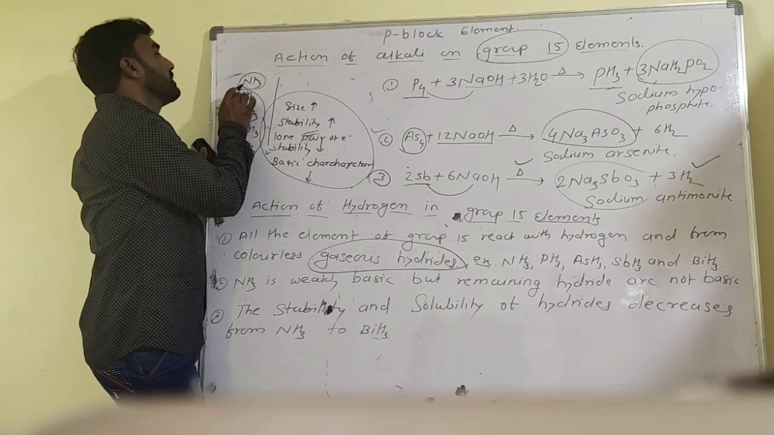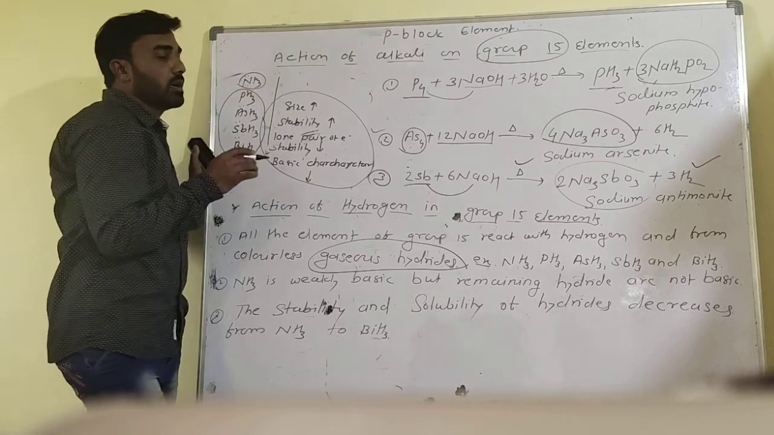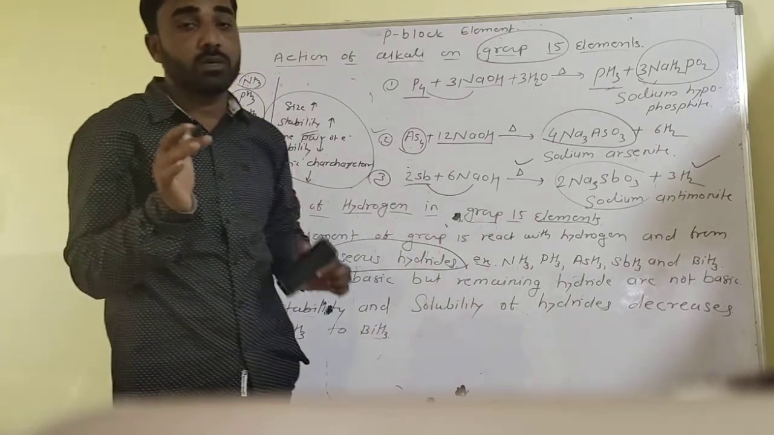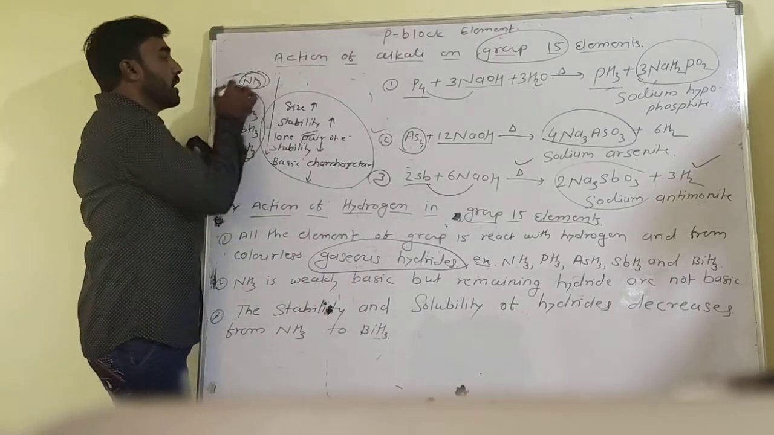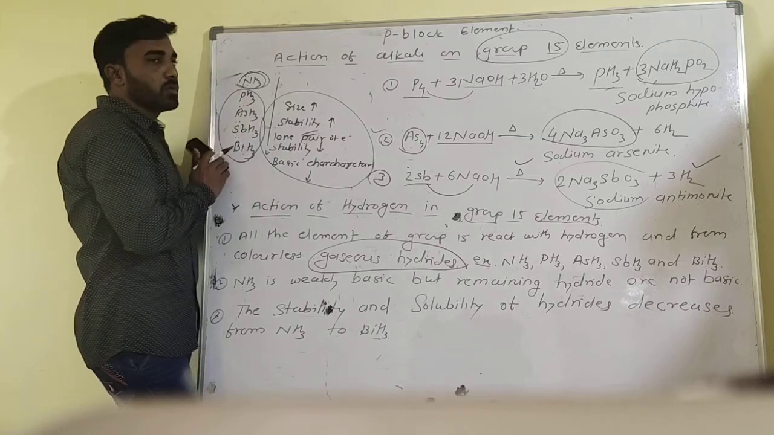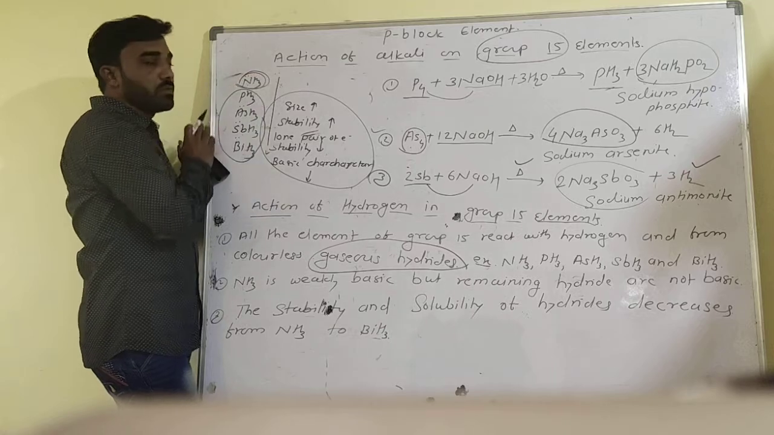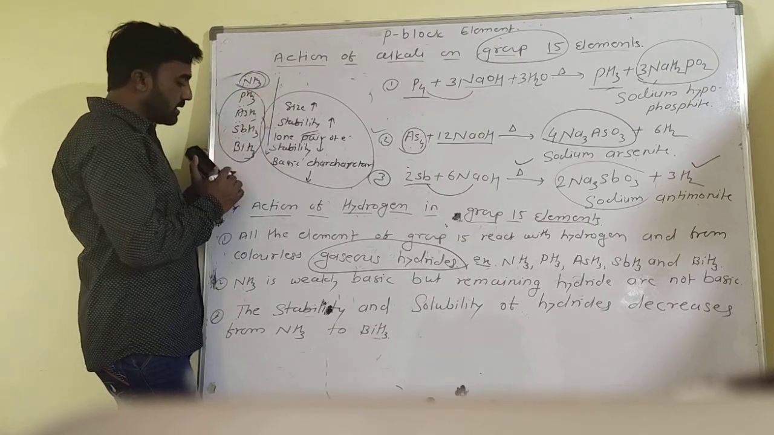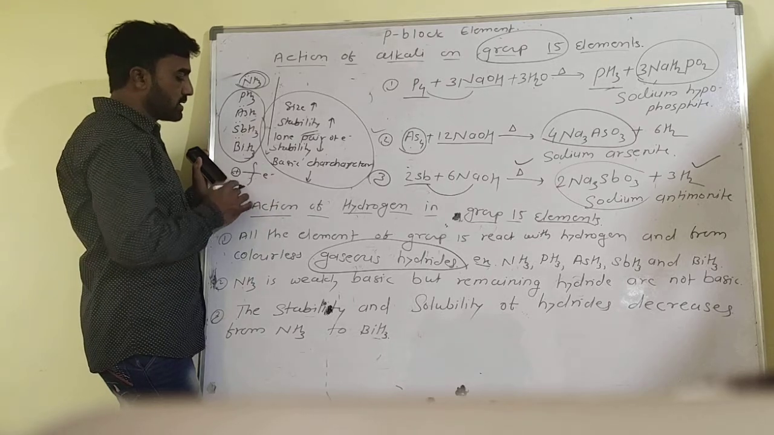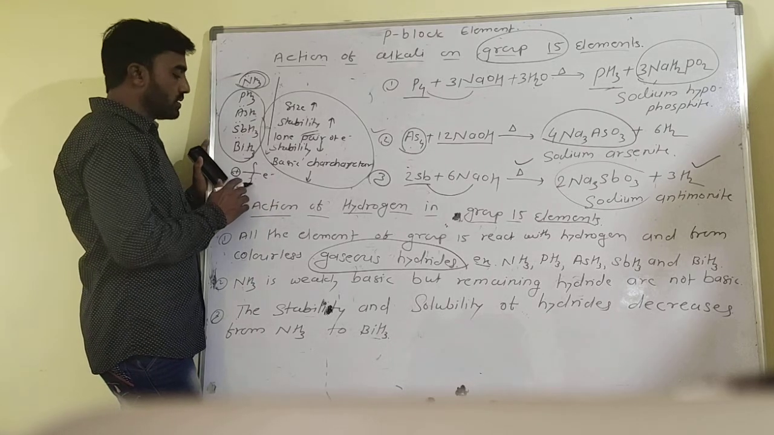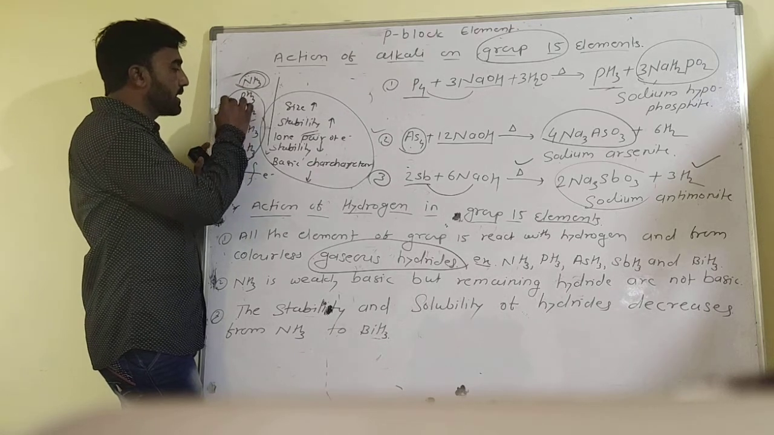Why? Because in the NH3 compound, between nitrogen and hydrogen, the attraction between the nucleus and the valence electrons is more. So these compounds are stronger and more stable. As size increases, the distance between the nucleus and the valence electrons increases. So these bonds are weak, requiring less energy, and that's why these compounds break down easily.